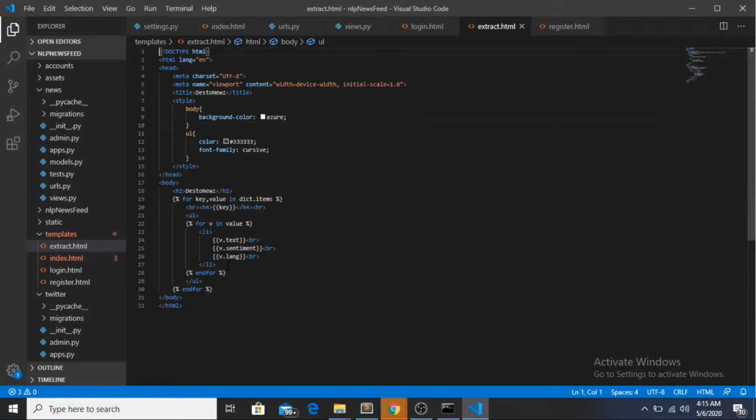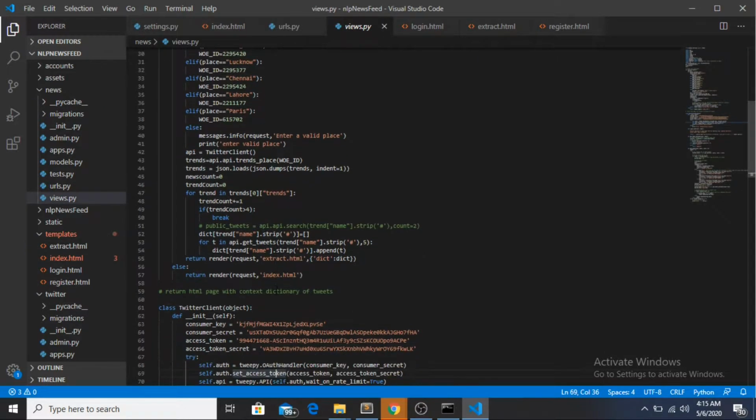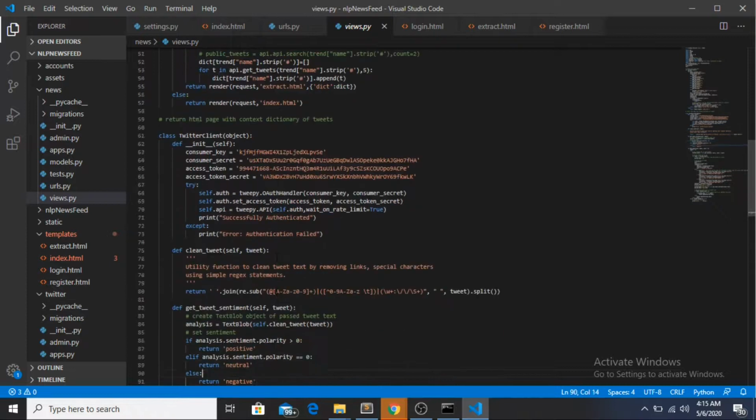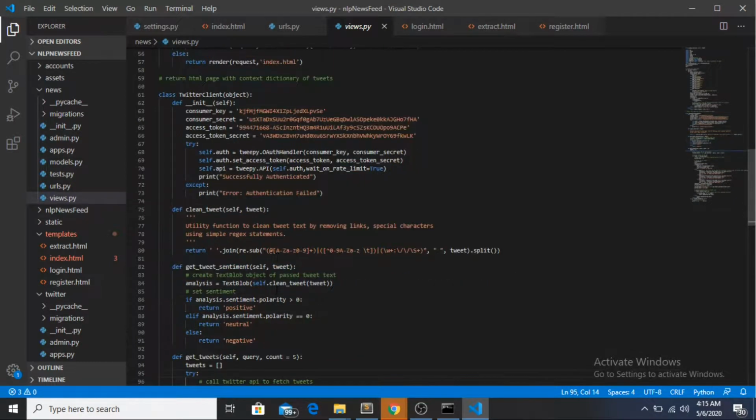It's quite simple. So what other functions do we have in Views.py of news? Now we have the clean tweet function, which is responsible for cleaning the tweet. This is complete regex, which I have written over here.